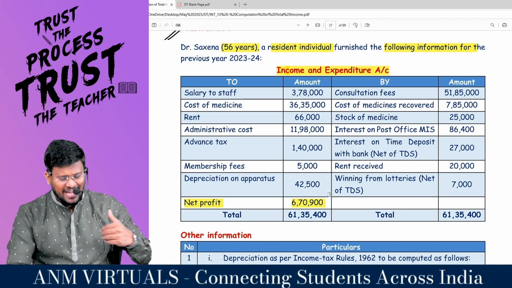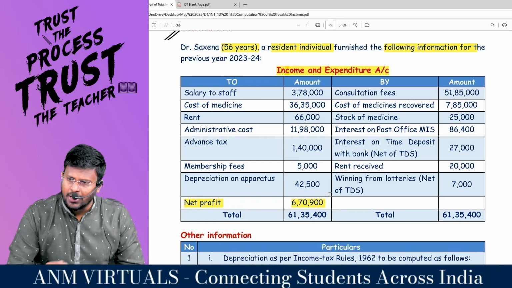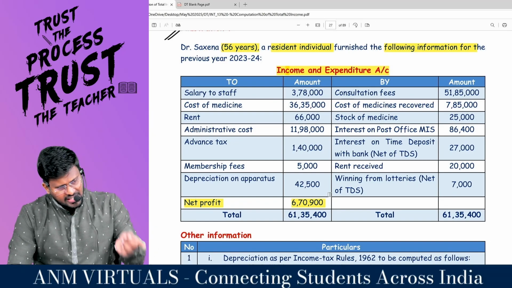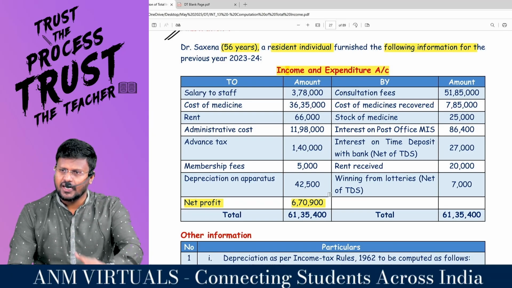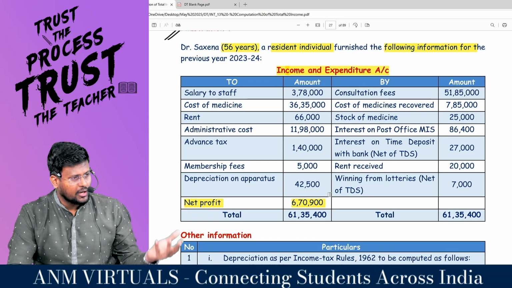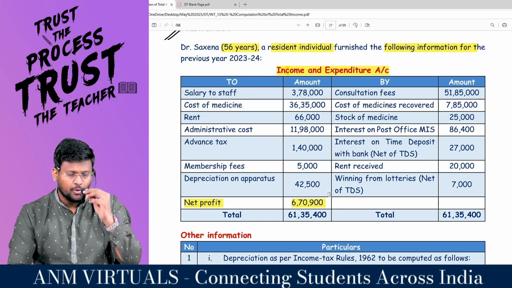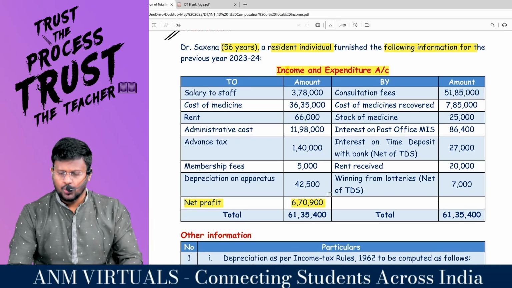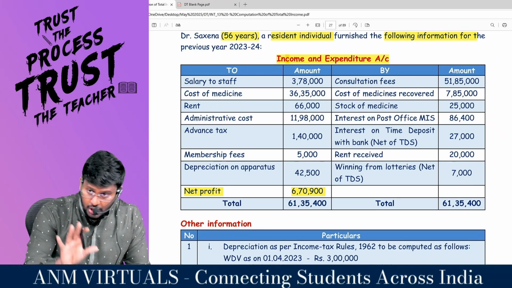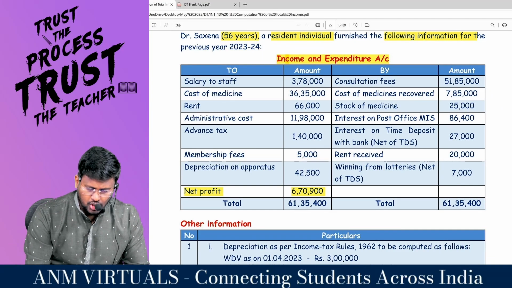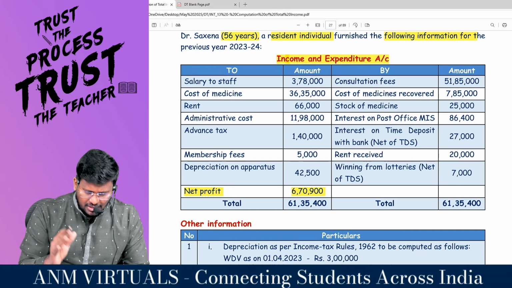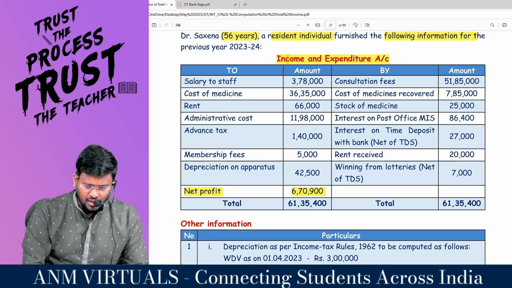And if there is any unnecessary item debited to P&L account, it should be added back straight away. Sometimes inside the necessary item, there will be an unnecessary item, like TDS would not have been deducted, cash payment exceeding 10,000 or 35,000 as the case may be, or provisions they would have created. All those stuffs you have to take care. For example, salary to staff generally allowed on the face. Cost of medicine generally allowed. Rent generally allowed. Administration cost generally allowed.